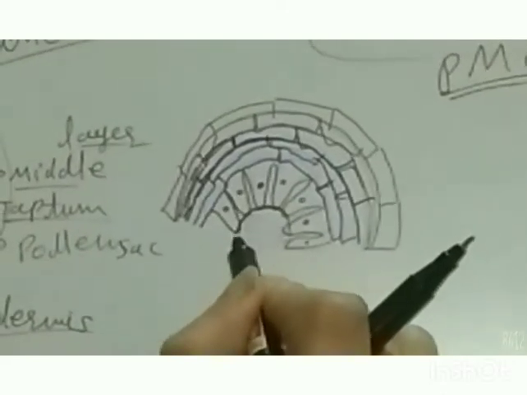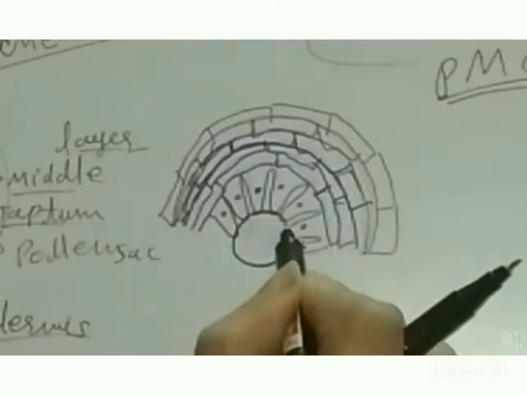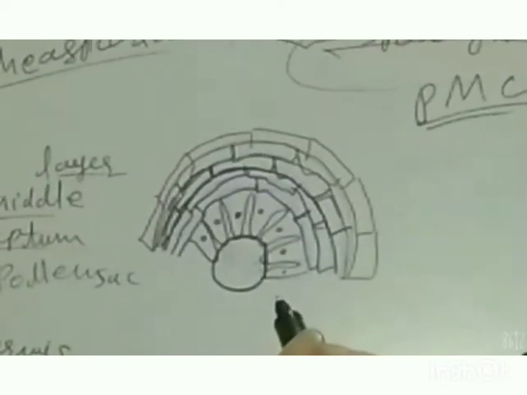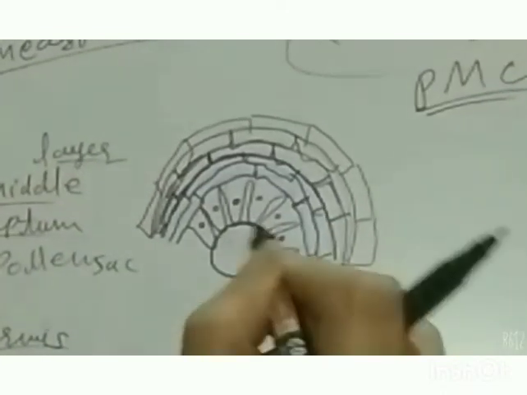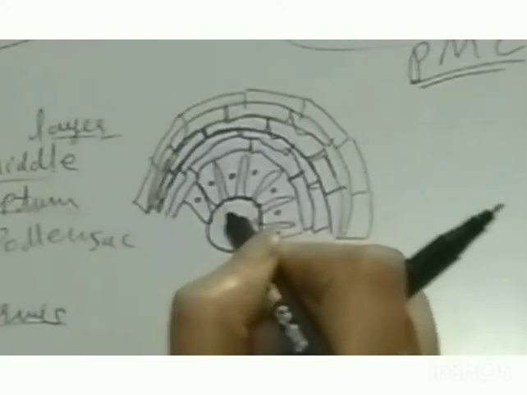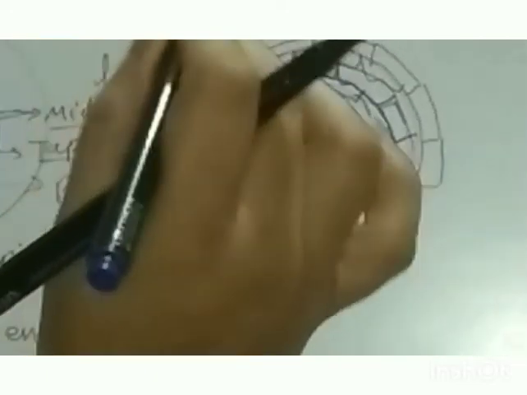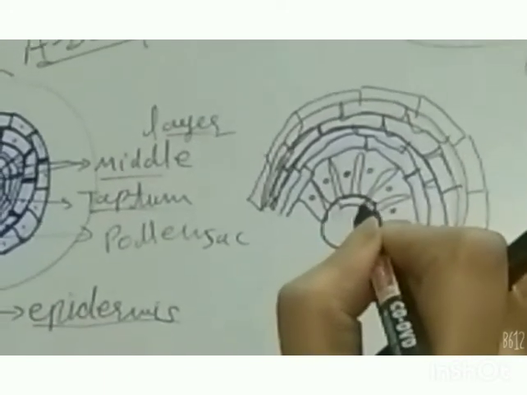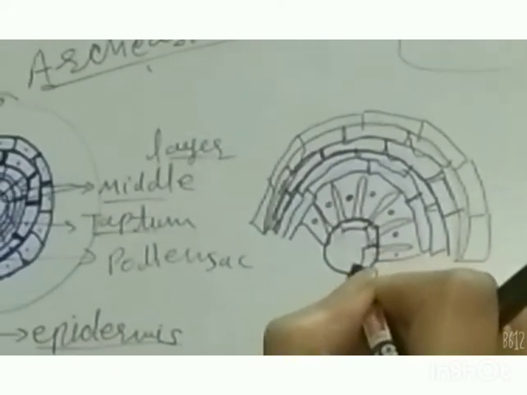the pollen sac is there. The pollen sac is also called the microsporangium. The wall of this microsporangium is made up of parietal cells on the outer side. These are formed from archesporial cells, and the inner cells are sporogenous cells.